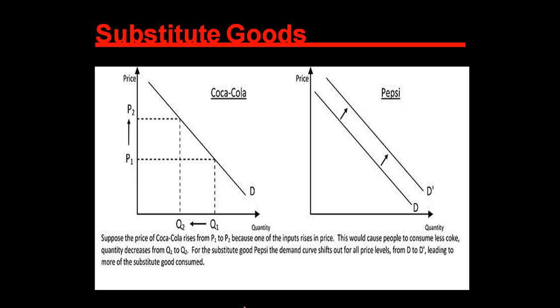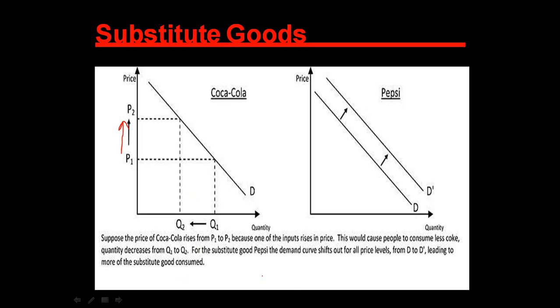Now, let us see in case of substitute goods. Suppose the price of a Coca-Cola rises from P1 to P2 because one of the input rises in the prices. This would cause people to consume less Coke. Quantity decreases from earlier when price was P1, the demand was Q1. Okay, quantity demanded was Q1. When price increases, the quantity demanded reduces, that is Q2.